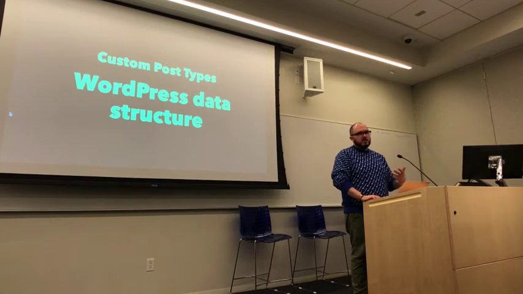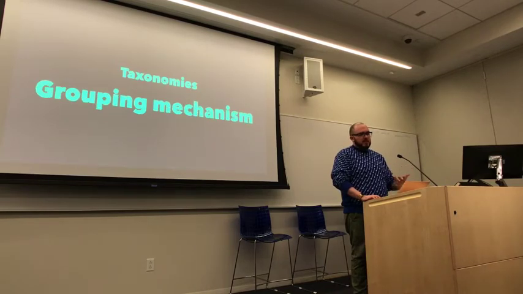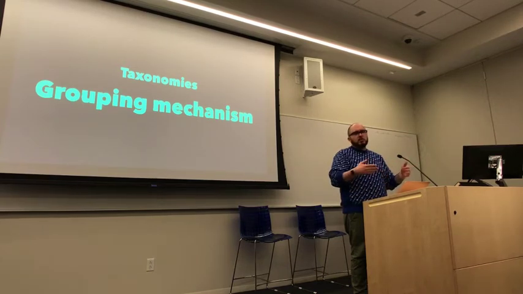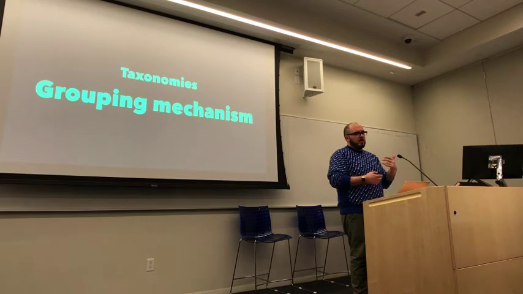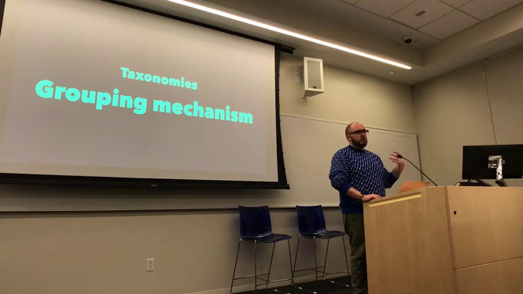And you can go into the database and look and see how they're structured, and I'll talk about some of the pitfalls of that in a bit. Taxonomies are a grouping mechanism. So if you remember, we had events, and events were a type, but they were sorted by venue, by organizer, by location, they could be sorted by region. The same thing with testimonials. You could sort it by product, right? You could sort it by industry.